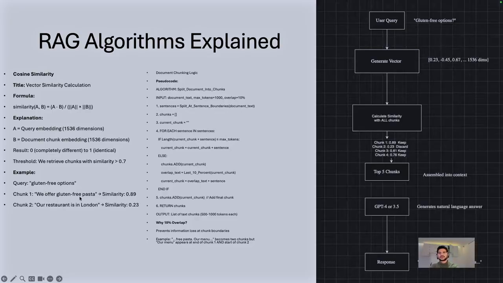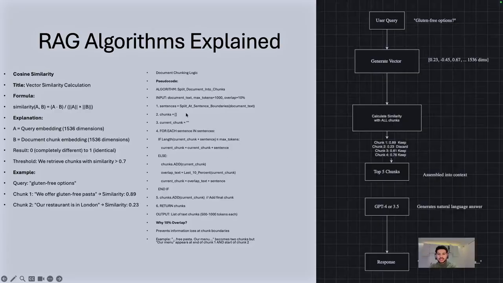Gluten-free options: we offer gluten-free pasta, 89% similarity. Our restaurant is in London, low similarity. So it's going to decide chunk one. Here you can see it in the diagram. The user query asks a question. It's going to make an embedding, using the same embedding method as the uploaded document. Then we calculate the similarity with all chunks. These are the similarity percentages from 0 to 1, the top 5 are retrieved, and we send them to GPT along with the base query as well, and get the response.